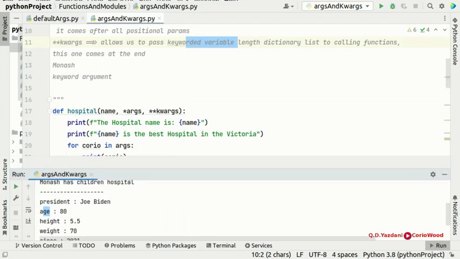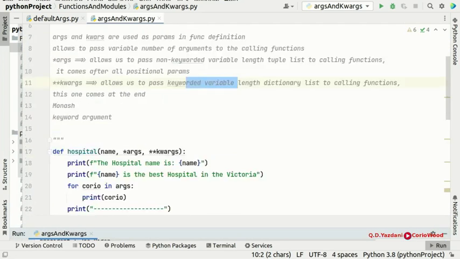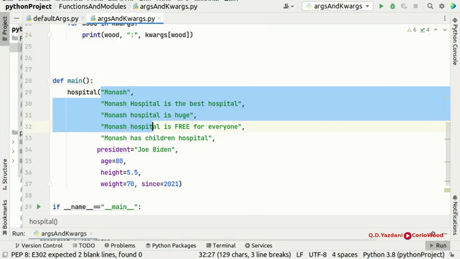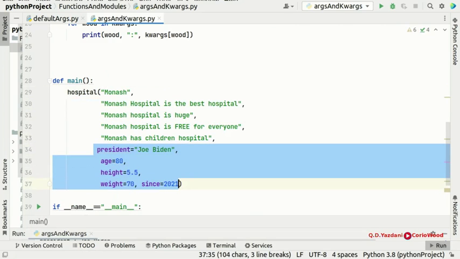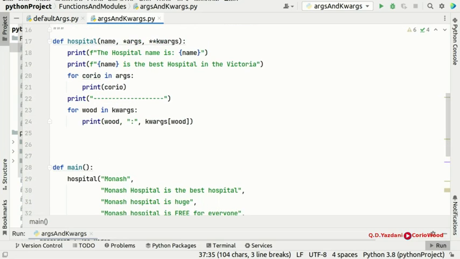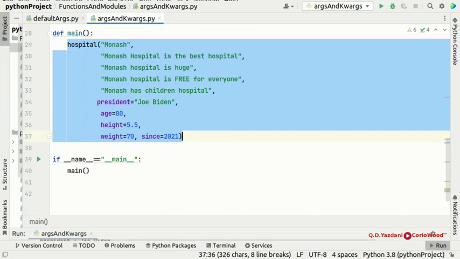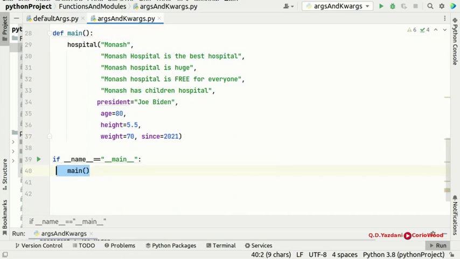So that's the definition. To wrap up, in this video we have learned arguments and keyword arguments. With arguments you can put as many as you like, and with keyword arguments you need to put them at the end. Normally keyword arguments come at the end, and you can pass as many arguments as you like with the calling function. Make sure you put it in the calling function, because here is the main, and we're going to call this function inside this main, because this is a special variable inside Python.